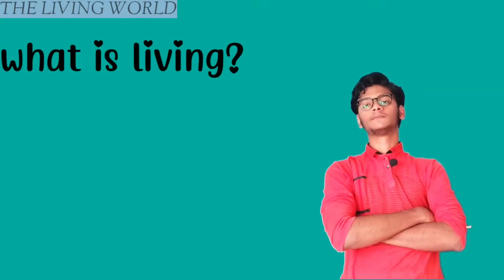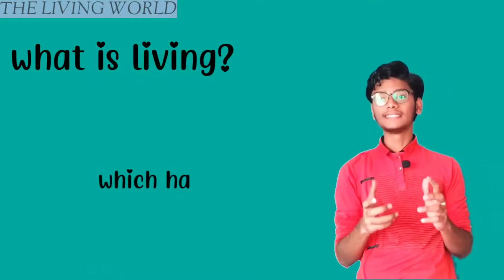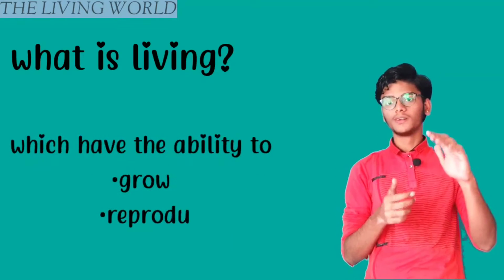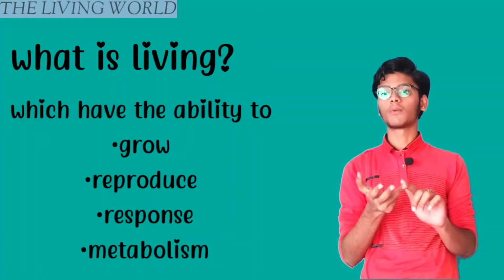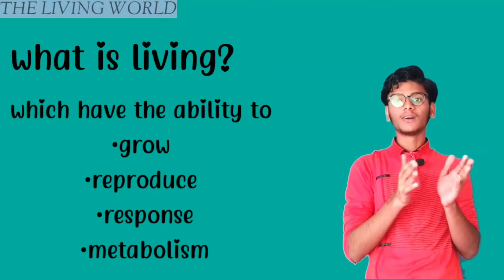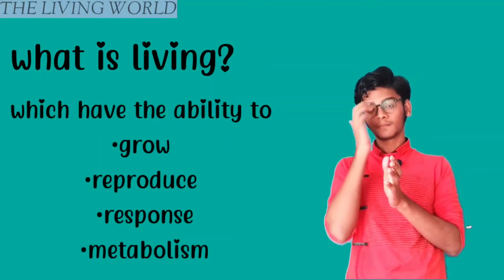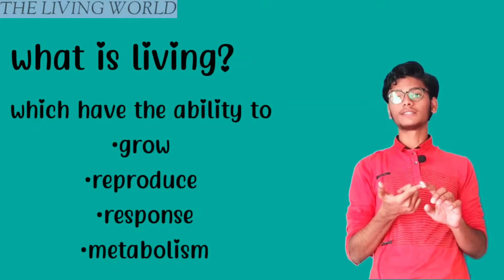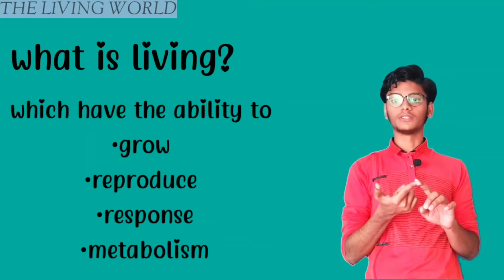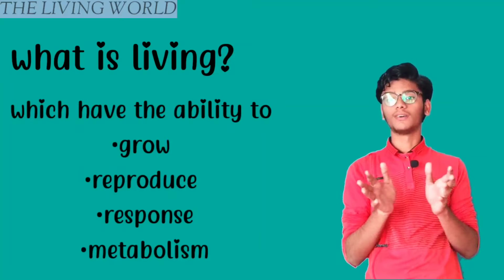The lesson begins with a question: what is living? So we can define living as the organism which has the ability to grow, to reproduce, to respond to stimuli, and to perform metabolic activity. Where we see all these characteristics or properties, that is called living. Growth is seen in plants, animals, bacteria, and small insects.